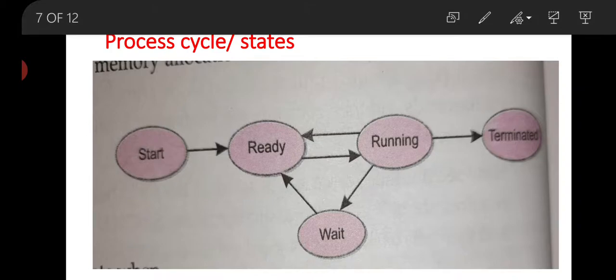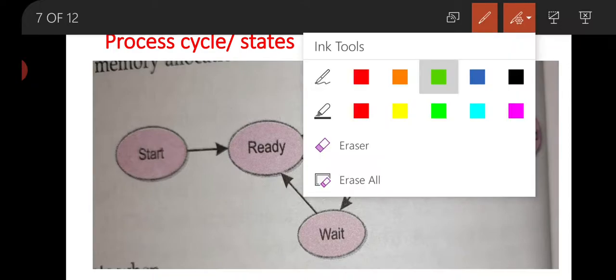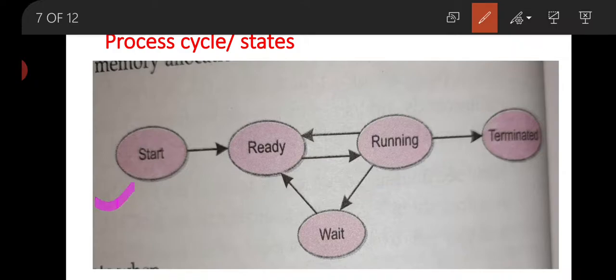Now second thing is process cycle or process state. There are 4 to 5 states. First one is start, ready, running state, and waiting state, and termination of the program. Now here first state is your start state. That means in this state the program is going to store in main memory from your secondary memory. Now if the program is going to be executed, that means the program is stored in the job queue. Now this is called ready state. Ready state, that means program is going to be executed and waiting for the CPU.